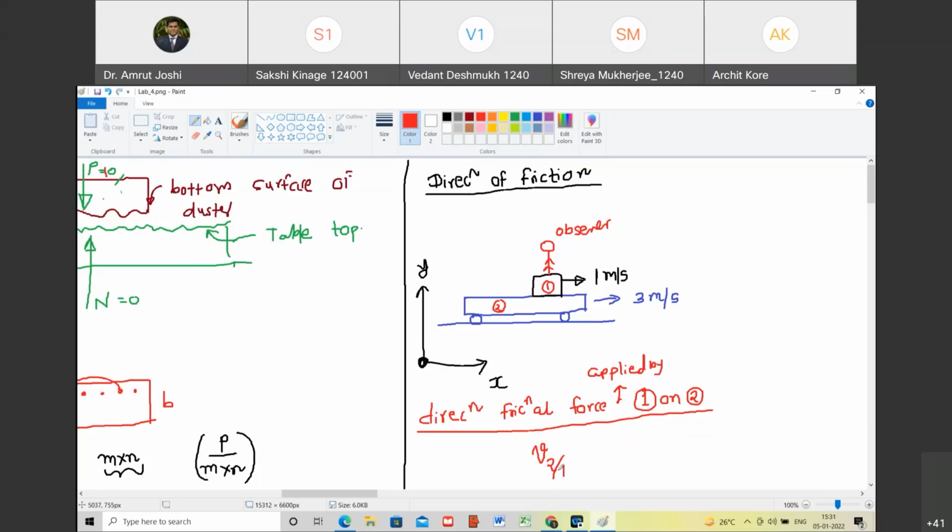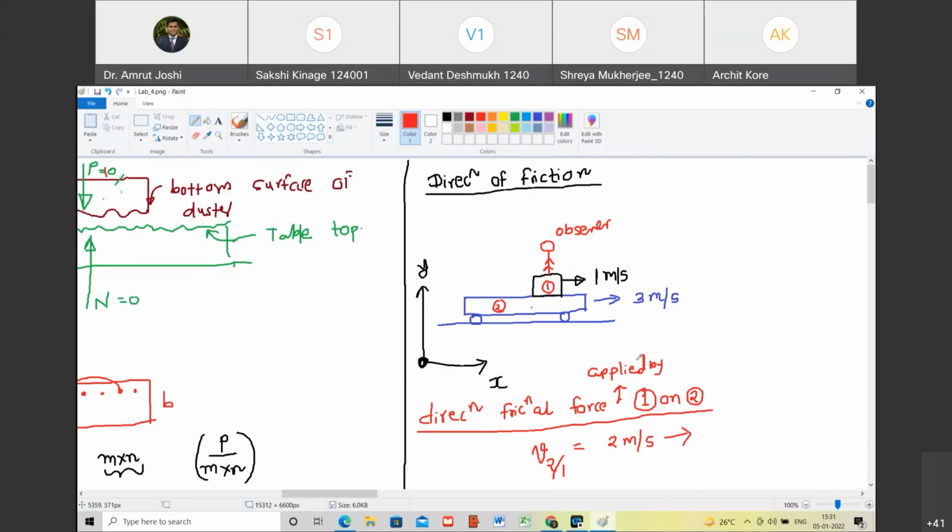Velocity of object number 2 with reference to 1 is V2 minus V1, so it is equal to 2 meters per second. Do you agree with me? Yes, sir. And towards right. Happy? Yes, sir. So with reference to the observer on object 1, object number 2 is moving towards right. Are you with me?